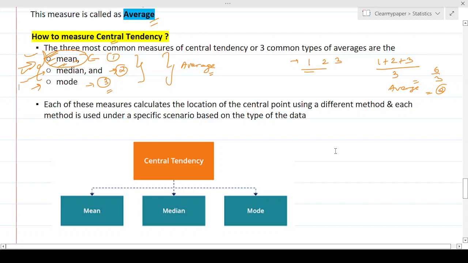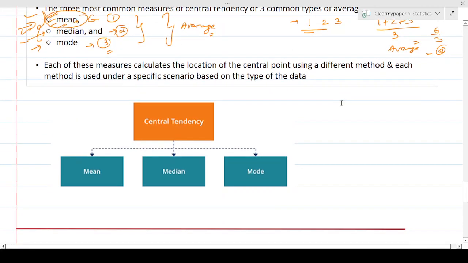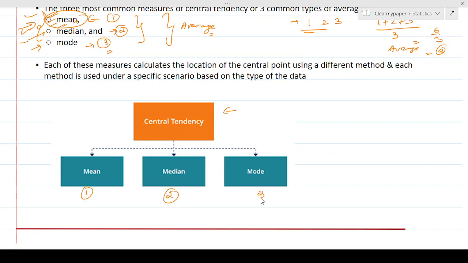So that's what I wanted to bring as setting the stage before we get into the next videos of how to use mean, median, and mode. And a quick visual over here before we wrap up this topic is, in this video we understood what is a central tendency, and out of the many ways, there are 3 important ways or 3 important averages that we need to understand as a measure of central tendency, or how to calculate that one number which will talk about the central tendency. And that's mean, the first one, the second one is median, and the third one is mode.